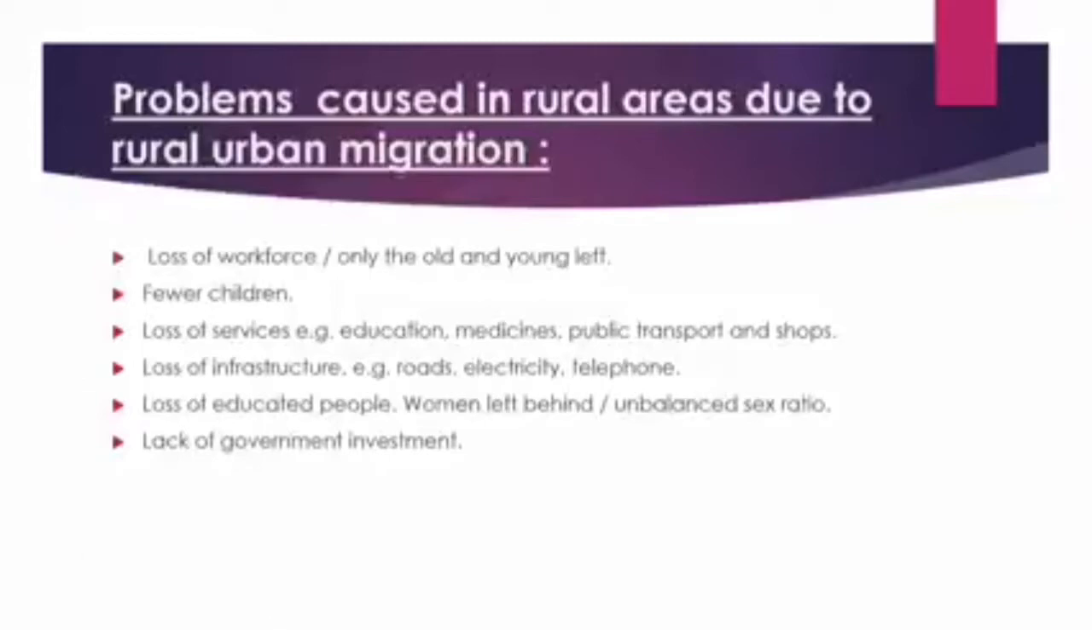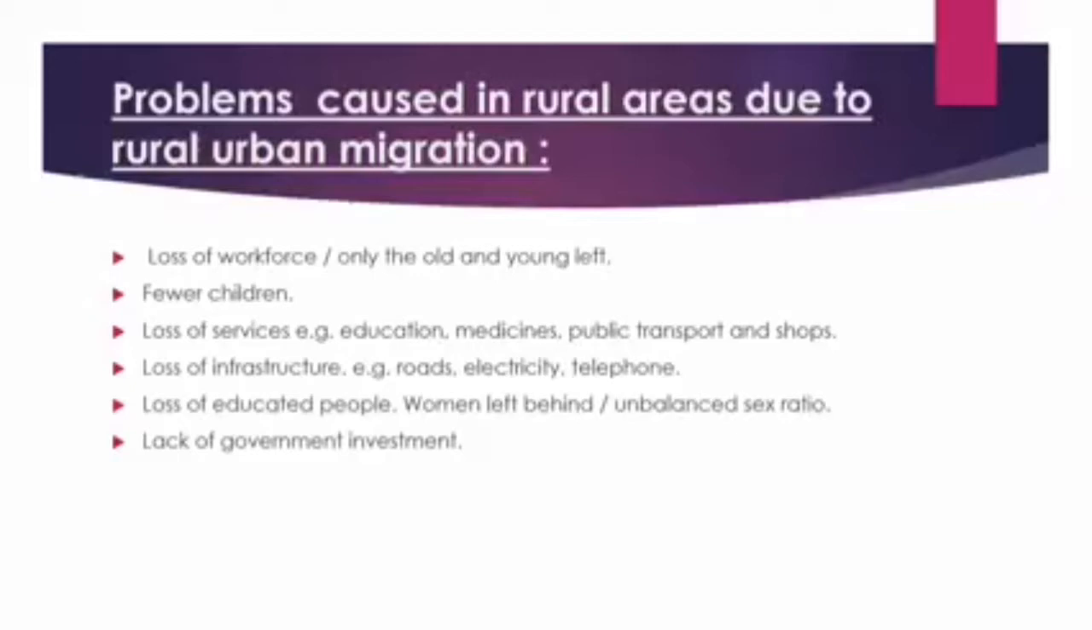Now, what are the problems caused in rural areas due to rural-urban migration? Now in rural areas, what can be the problem when people start migrating? Okay, loss of workers, obviously fewer workers remaining in rural areas for the workforce, as in agriculture. Only the old and young are left, fewer children, loss of services, education, medicines, public transport and shops, loss of infrastructure, roads, electricity, telephones, loss of educated people, women left behind, unbalanced sex ratio, then lack of government investment.